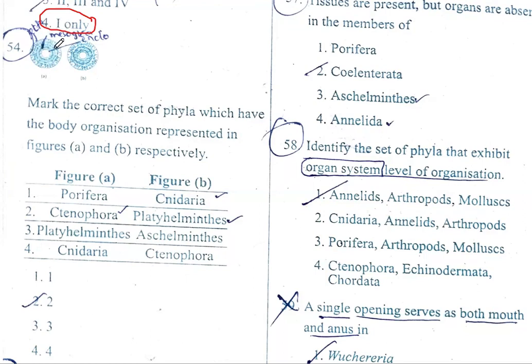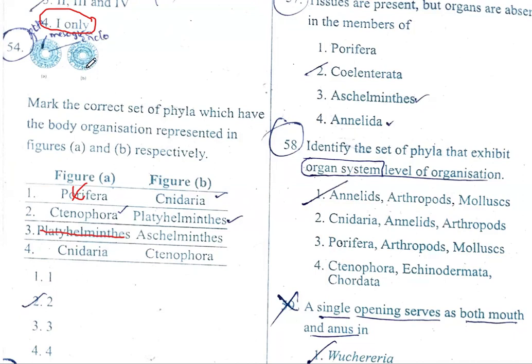Therefore, it's a characteristic feature of diploblastic phyla. So let us see the A here, diploblastic phyla. Porifera is not diploblastic. Ctenophora is diploblastic. Platyhelminthes, right? It is not diploblastic. Cnidaria, yes, of course, it is diploblastic.